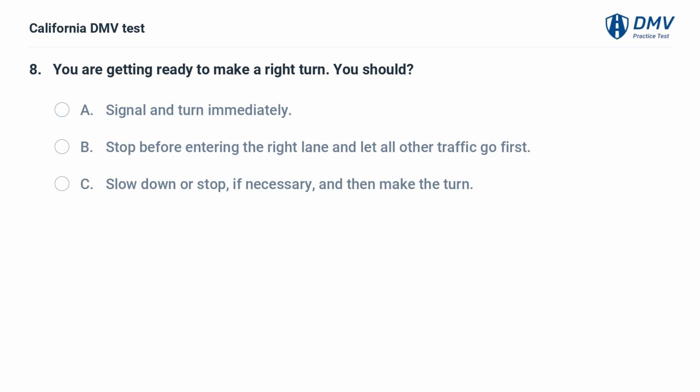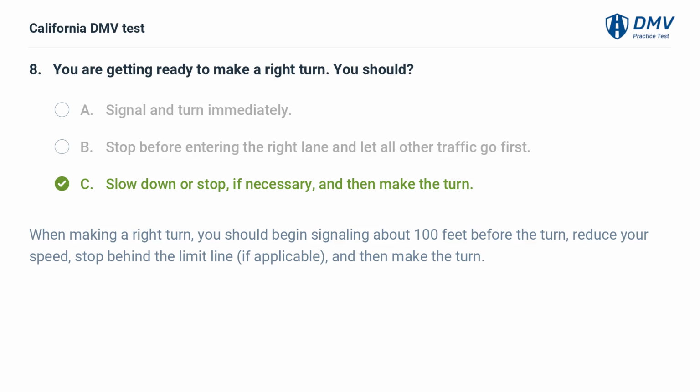You are getting ready to make a right turn. You should A. Signal and turn immediately. B. Stop before entering the right lane and let all other traffic go first. C. Slow down or stop, if necessary, and then make the turn. When making a right turn, you should begin signaling about 100 feet before the turn, reduce your speed, stop behind the limit line, if applicable, and then make the turn.